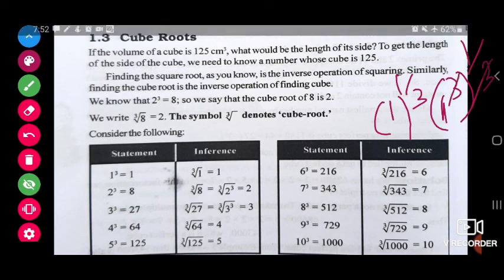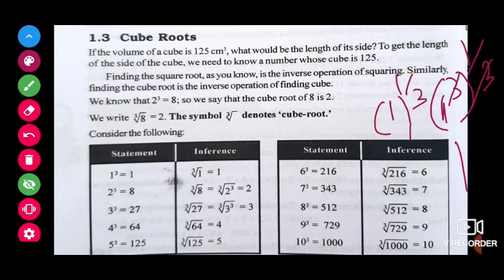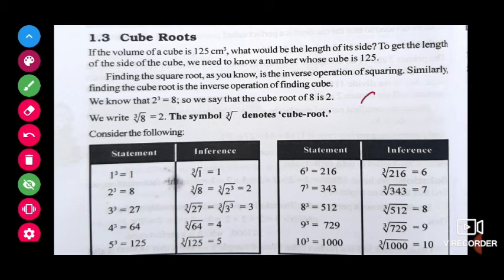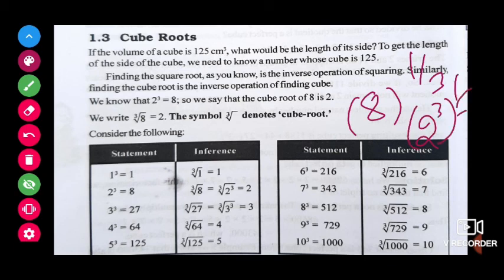So this 3 and 3 will get cancelled, we will get 1. Same way here, cubic root of 8. That 8 is nothing but 8 to the power 1 by 3. So 8 we can write as 2 cube. So 2 cube whole to the power 1 by 3, the 3s will get cancelled, 2.